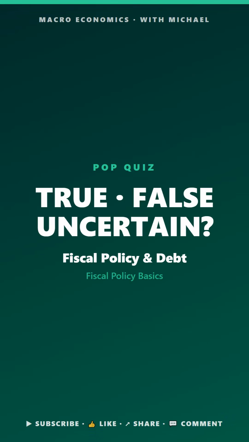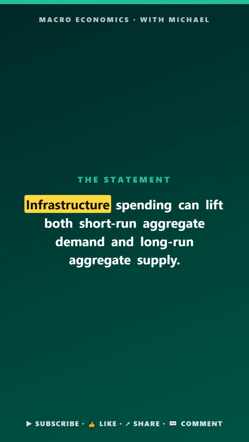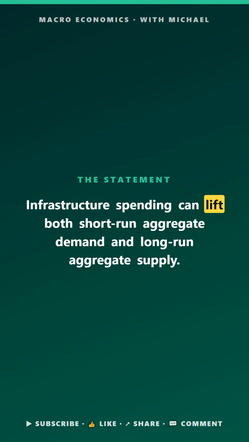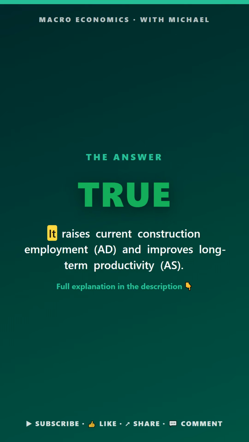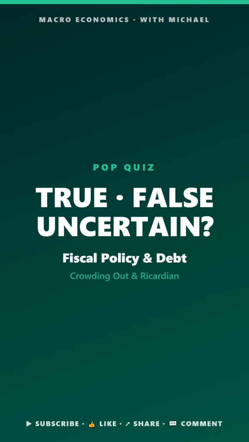True, false, or uncertain. Infrastructure spending can lift both short-run aggregate demand and long-run aggregate supply. The answer is true. It raises current construction employment and AD, and improves long-term productivity.